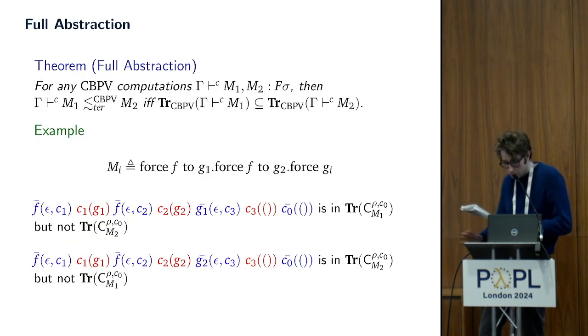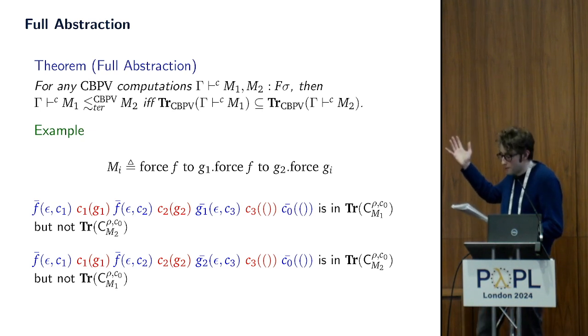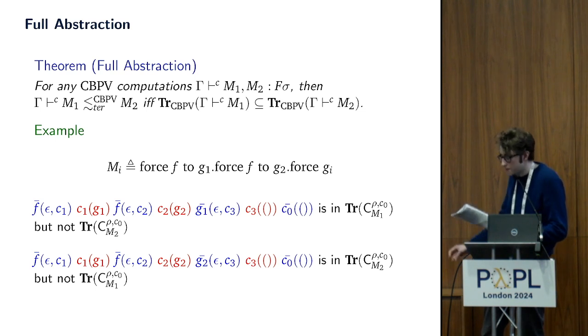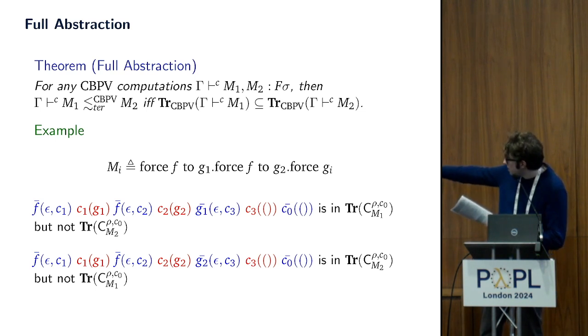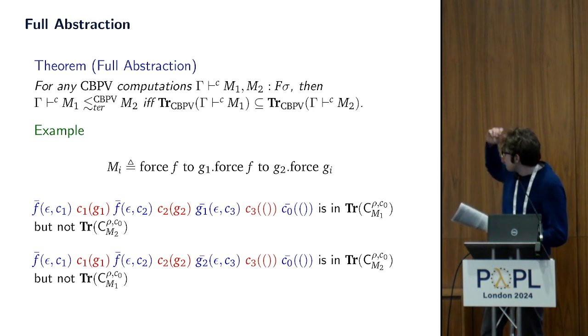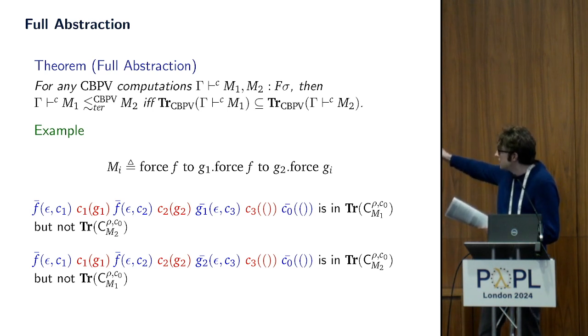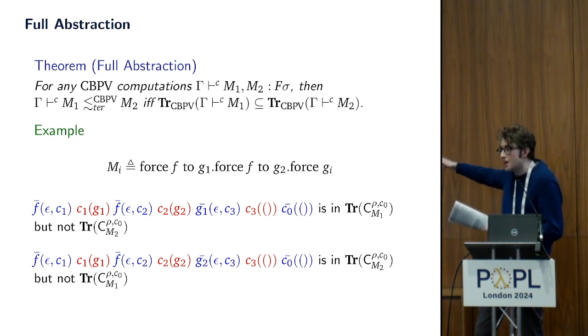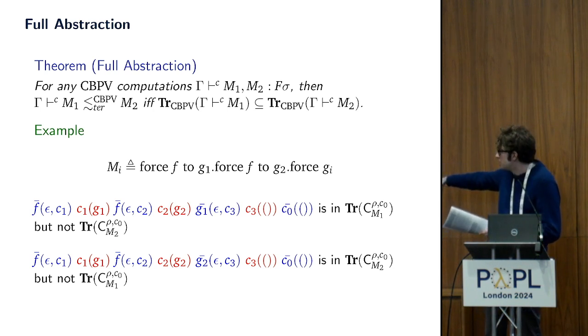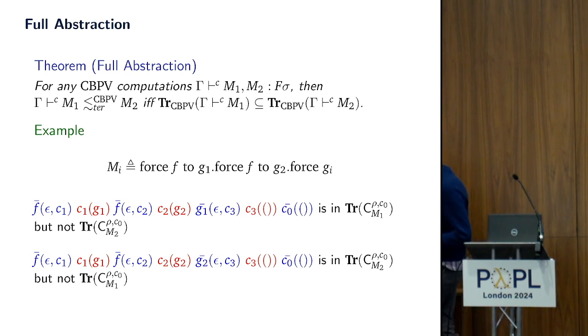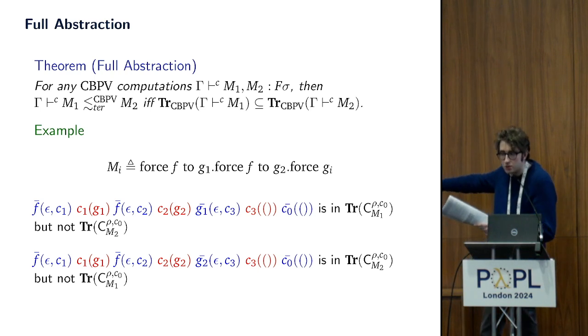So we've obtained a full abstraction result, which is essentially that trace equality means contextual equivalence. As an example of how these traces distinguish, consider the following program, which forces some thunk name F twice to obtain two new thunks, and then we have M1 which forces G1 and M2 which forces G2. And we can distinguish these two by these traces, where in one case we use G1 and in the other we use G2.